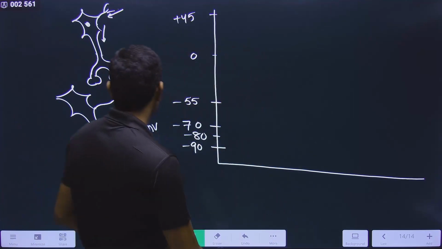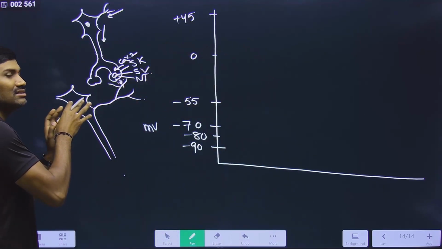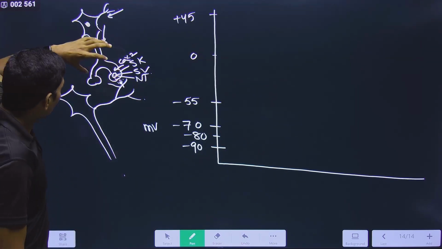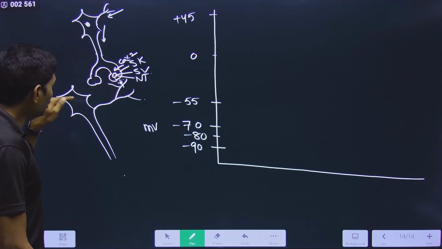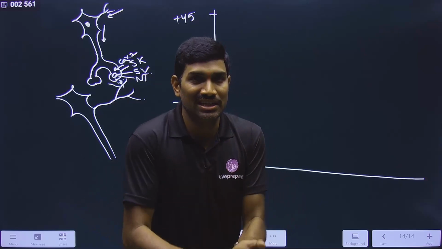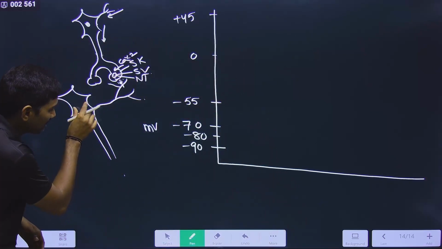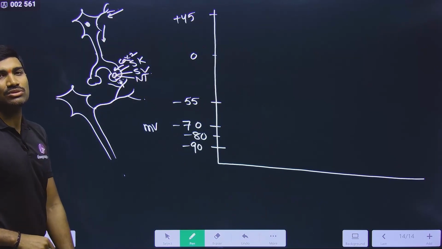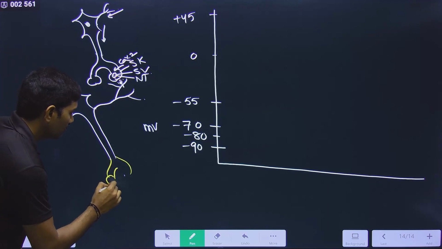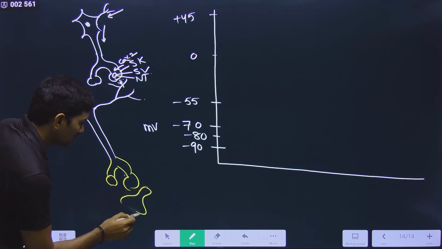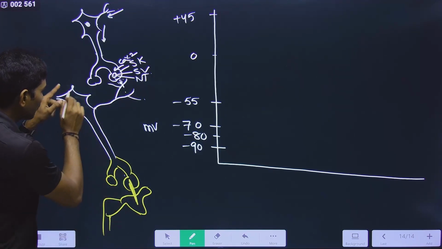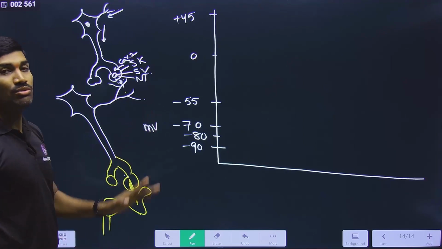For the normal neuron, this is the second neuron. We are talking about the second neuron. Inside this second neuron, how exactly will the nerve impulse be generated? Till now, the impulse is present in this neuron. From this neuron, now it should come into this. Now, in this neuron, how will the nerve impulse be generated first? First, you need to talk about how exactly it is generated. Once generated, how it will be conducted in the neuron. These are the things that we need to study. And once you know up to this, again at the end, the same process will occur for this one also. Now here it is connected to the next neuron like this. So this process is the same. Whatever is happening here, the same is happening here. But within this neuron, what exactly is happening? That we need to observe carefully.